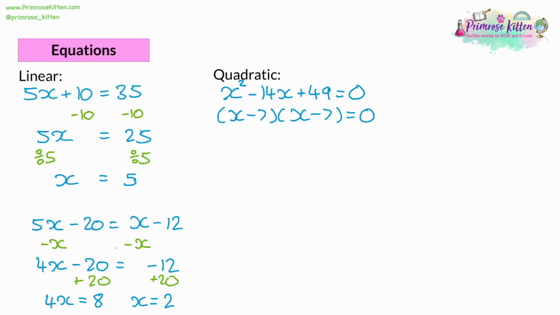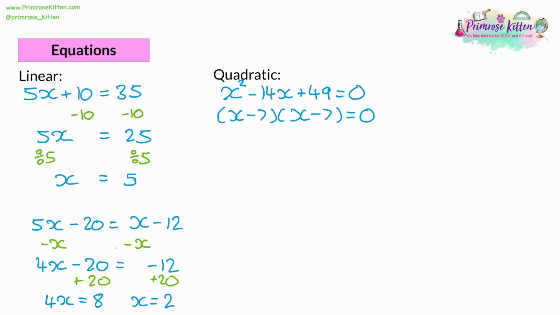But there is an easy shortcut we can use to do this. And what we want to look at is, we want to make one of the brackets equal to 0. Because if one of the brackets is equal to 0, then it's multiplying the other bracket by 0, and then you get 0. So how can we make the brackets equal to 0?